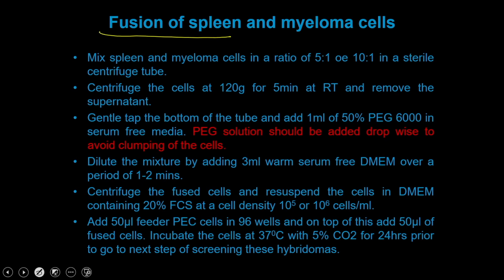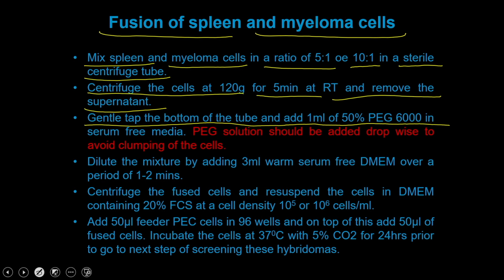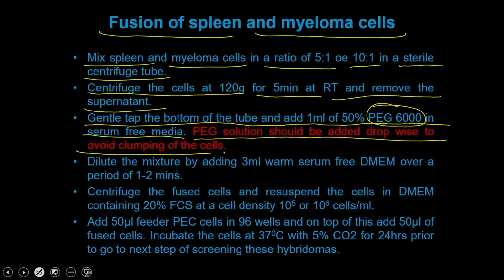The next step, you have myeloma cells, you have the spleen cells, and now you are going to generate the fusion reaction. Mix the spleen as well as the myeloma cells in a ratio of 5:1 or 10:1 in a sterile centrifuge tube. Centrifuge the cells at 120 G for 5 minutes at room temperature and remove the supernatant. Now, gently tap the bottom of the tube and add 1 ml of 50% polyethylene glycol or PEG 6000 in serum free media. The PEG solution should be added dropwise to avoid clumping of the cells.